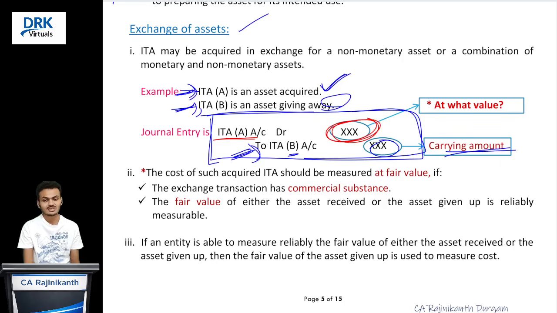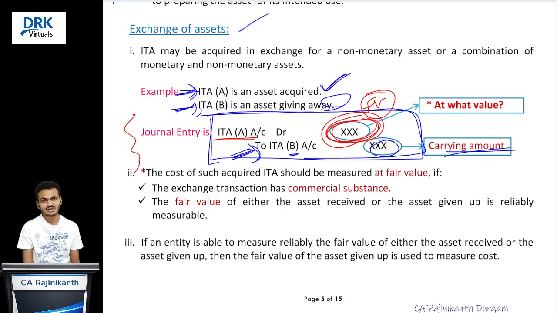That is our discussion. So the standard is saying that you check whether two conditions exist or not. What are those conditions? Whether this exchange transaction has commercial substance or not, and whether the fair value of either of those assets can be measured reliably or not. If these two conditions are satisfied, yes, you can recognize this asset at fair value. Which asset's fair value? Either the asset that we are giving up or the asset that we are acquiring. The standard is saying first preference you should give to the fair value of the asset that we are giving up. Second preference, the fair value of the asset that we are acquiring.